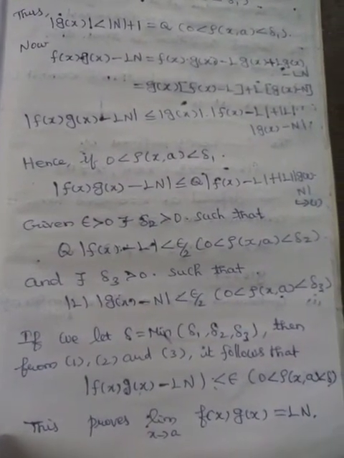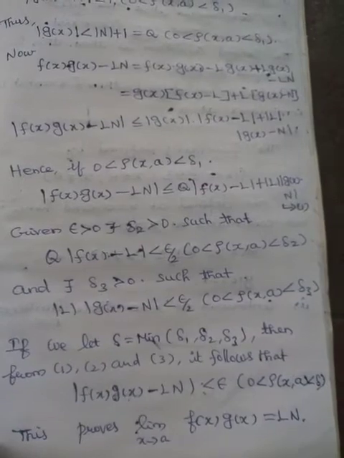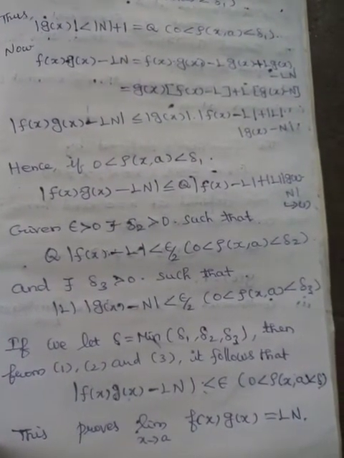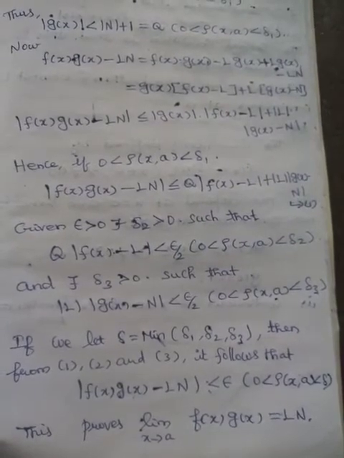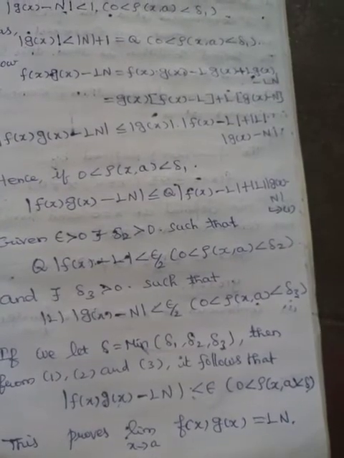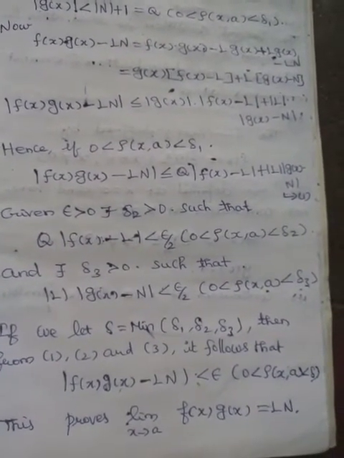If we let delta equal the minimum of delta 1, delta 2, delta 3, then from 1, 2 and 3 it follows that modulus of f of x g of x minus LN is less than epsilon, 0 less than rho of x comma A less than delta. This proves limit x tends to A, f of x into g of x is equal to LN.